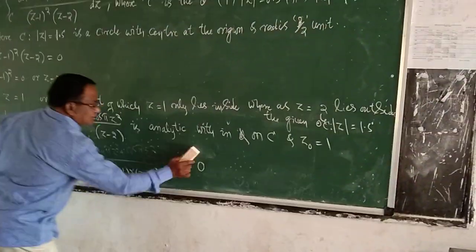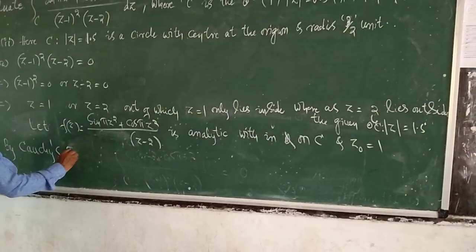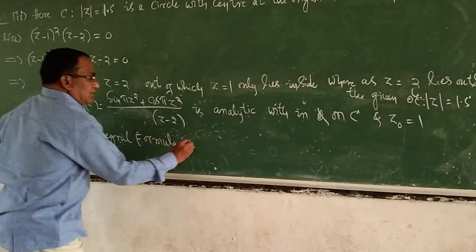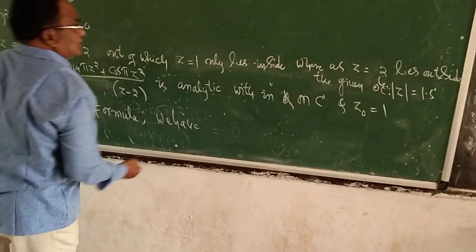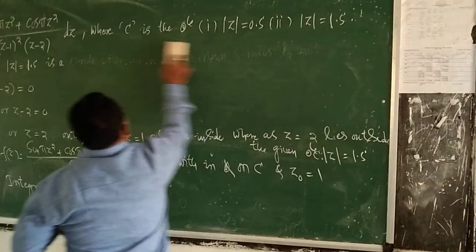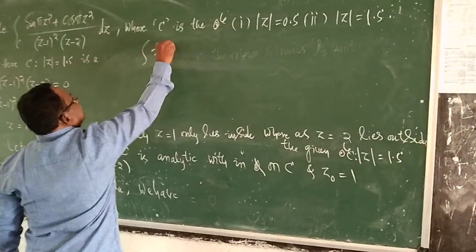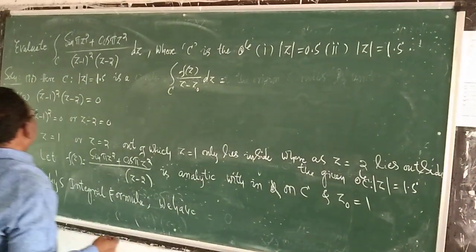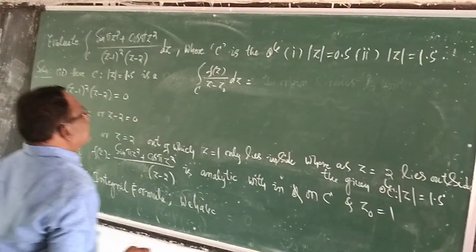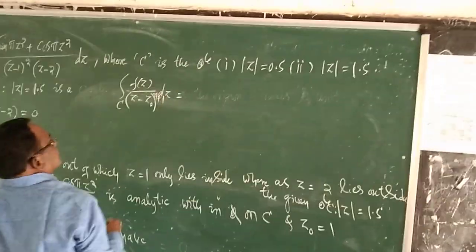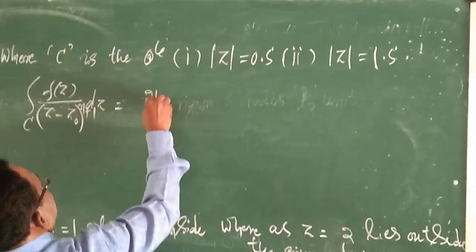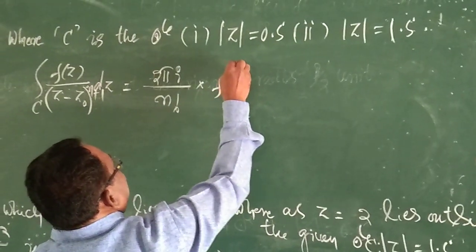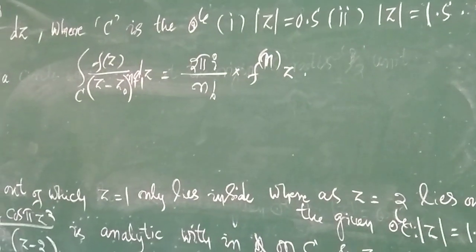Therefore, by Cauchy's integral formula, we have the integration of f of z divided by z minus z0 over C into dz, which is z minus 1 whole square, z minus z0 whole to the power n plus 1 into dz, is equal to what? 2 pi i divided by n factorial into f to the power n of z0. This is Cauchy's integral formula for derivatives.